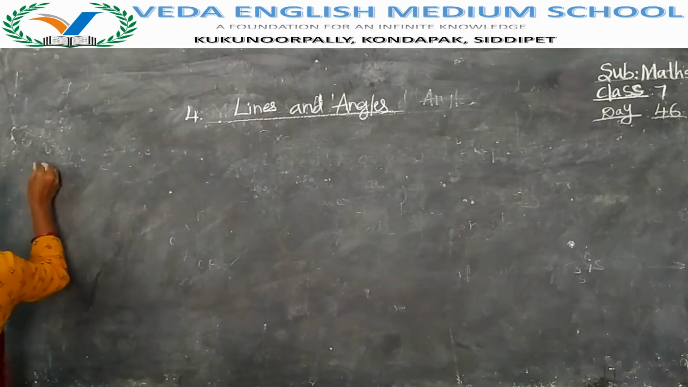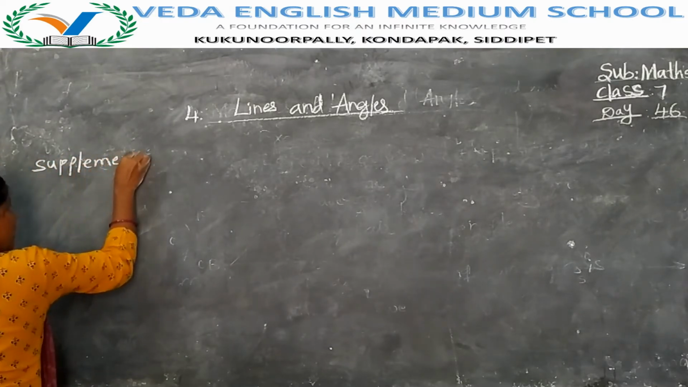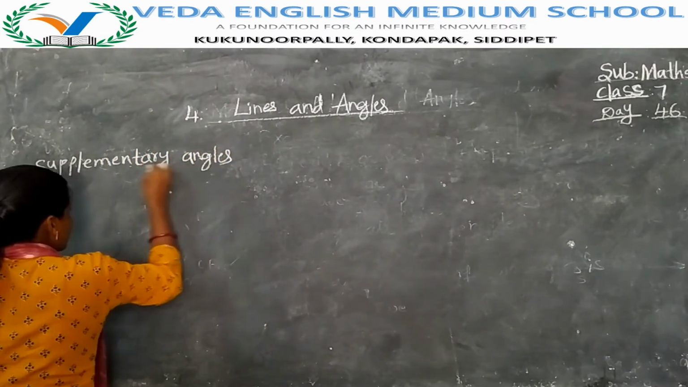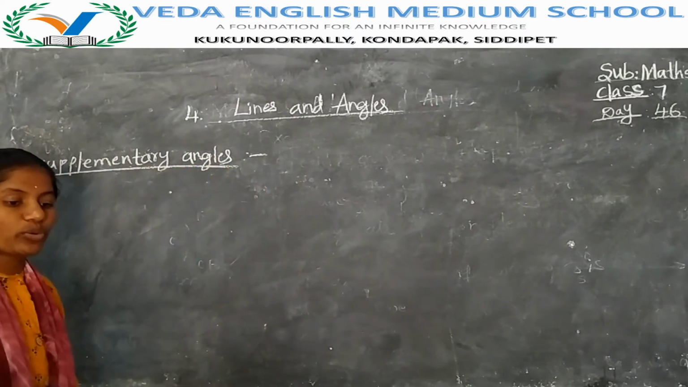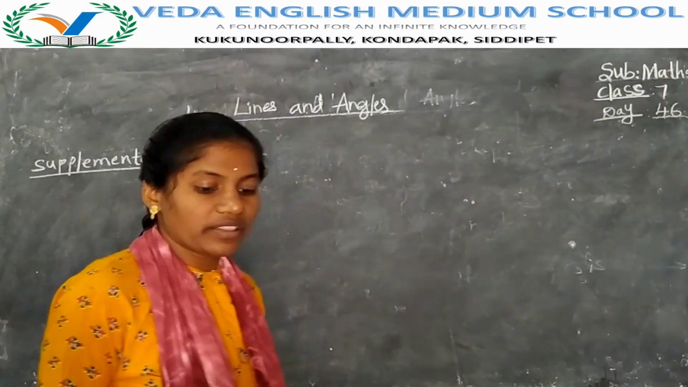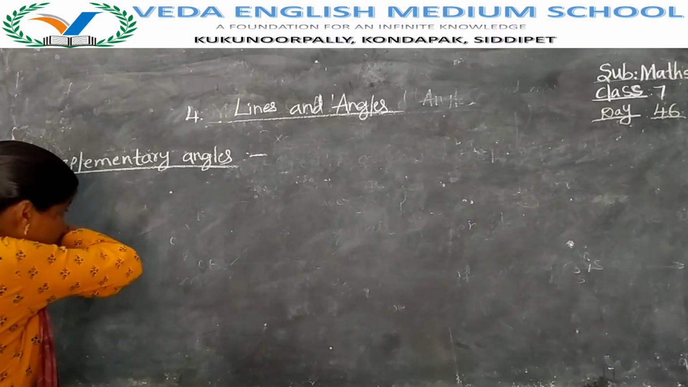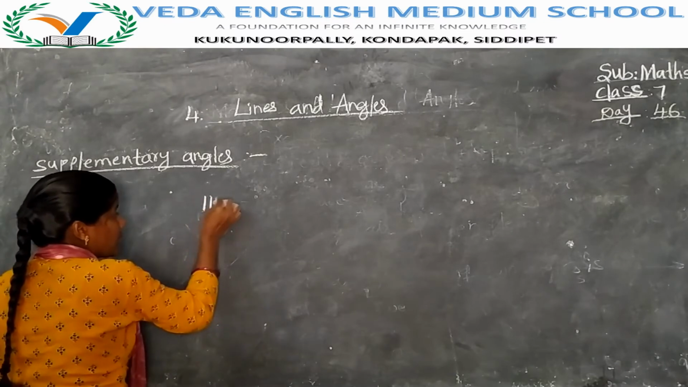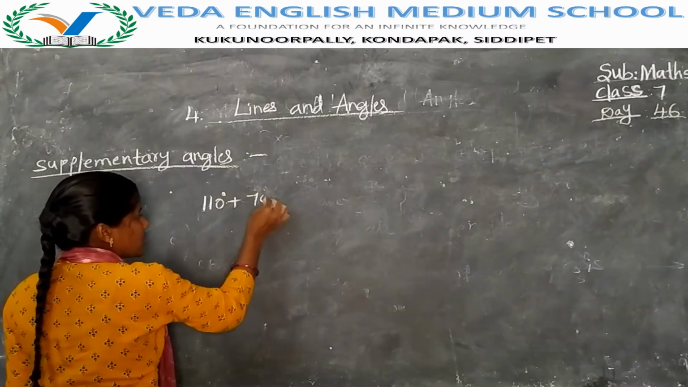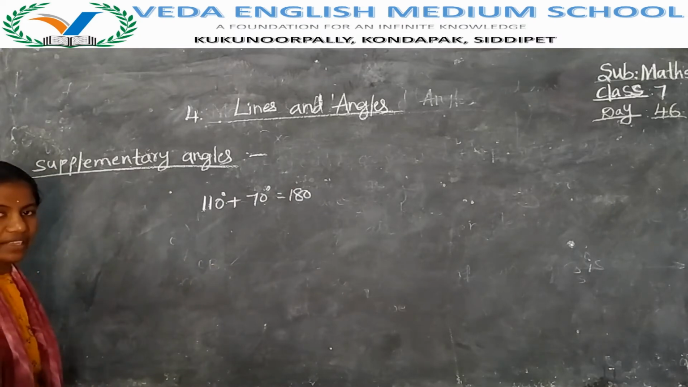Next, supplementary angles. Supplementary angles means when the sum of two angles is equal to 180 degrees, then those angles are called supplementary angles. If I take 110 plus 70, it gives 180. Now these two are said to be supplementary angles.